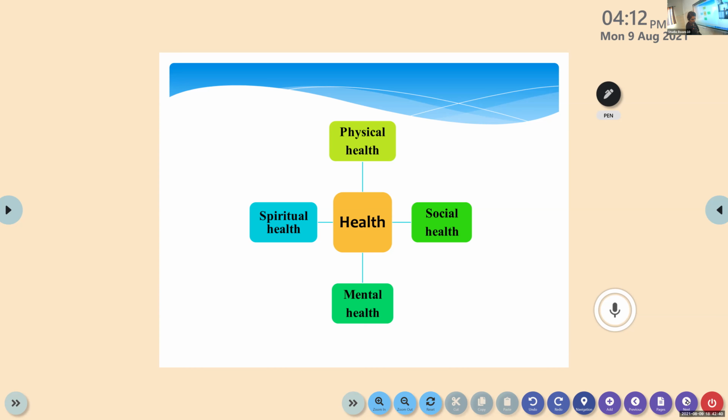So here we have the definition according to the World Health Organization. Health is a state of complete physical, mental, social well-being, not only the absence of disease. Other than disease conditions, there are certain factors: physical, social, emotional, spiritual well-being.